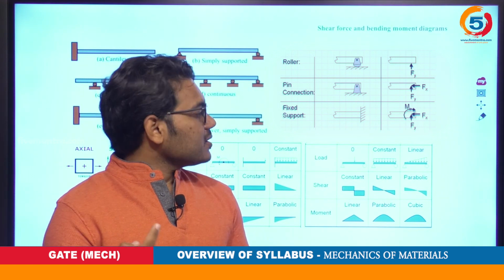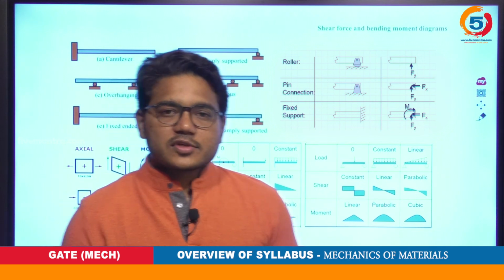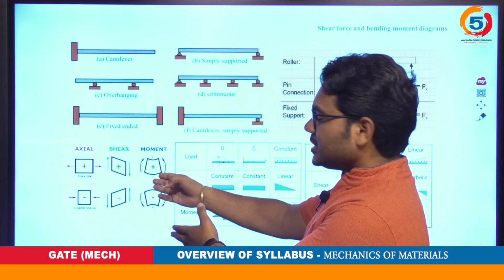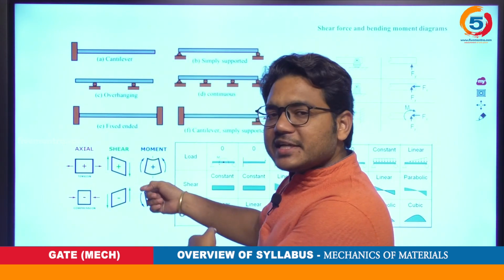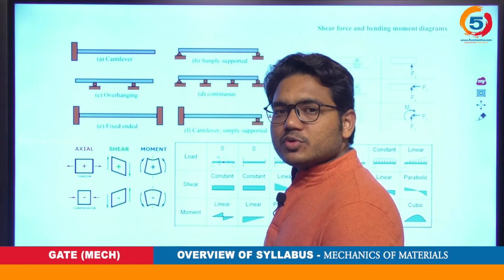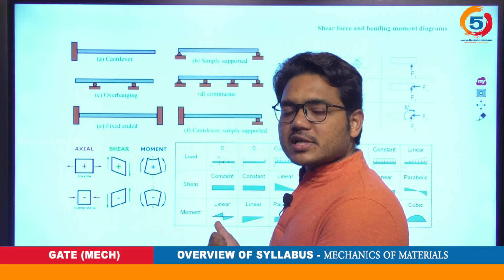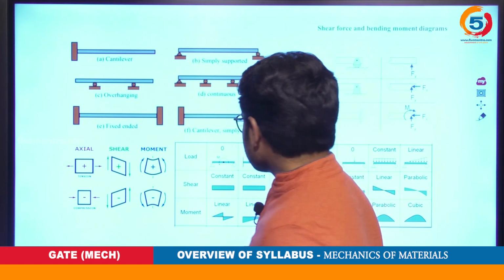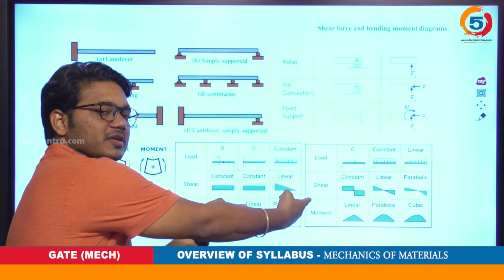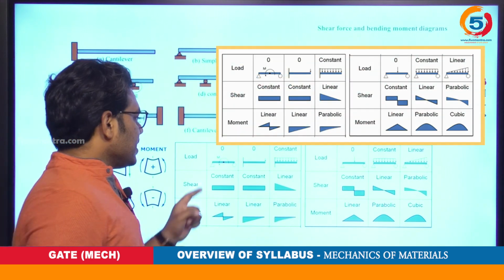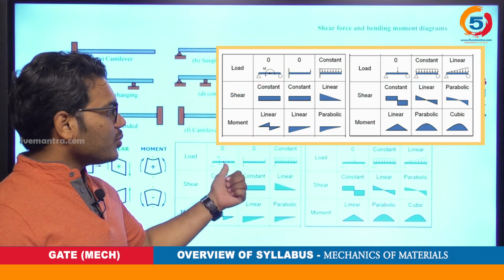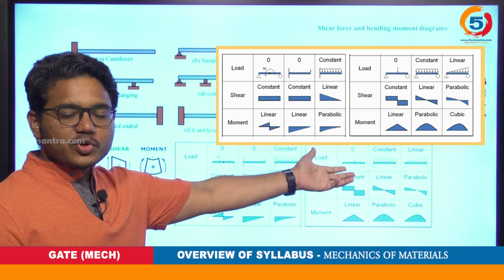Also, they will be useful for drawing the shear force and bending moment diagrams, and this picture will give you the sign convention. Everything will be discussed during the study of the shear force and bending moment diagram. These pictures indicate both cantilever and simply supported beams.